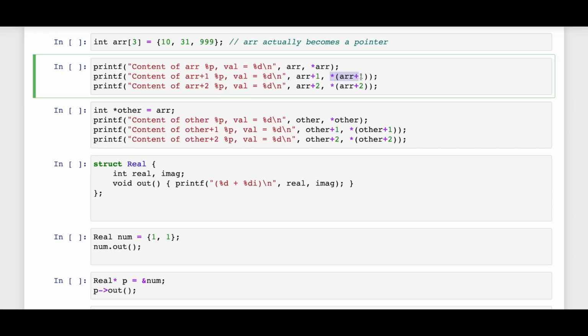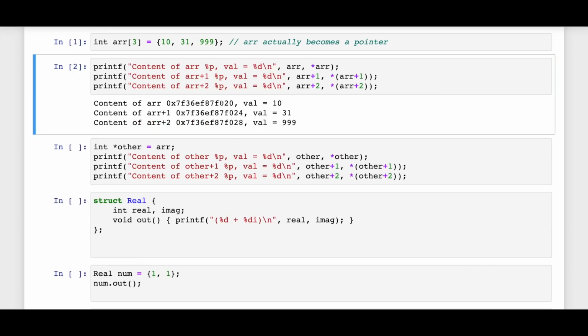And over here we are dereferencing the value, and this will be the second element of the array. Similarly, this will print the third element of the array and the address of that. So if I actually run this, you can see the content of the array is 20, then 24, then 28. So an increment of 4 bytes in address, and the values are correctly displayed over here.